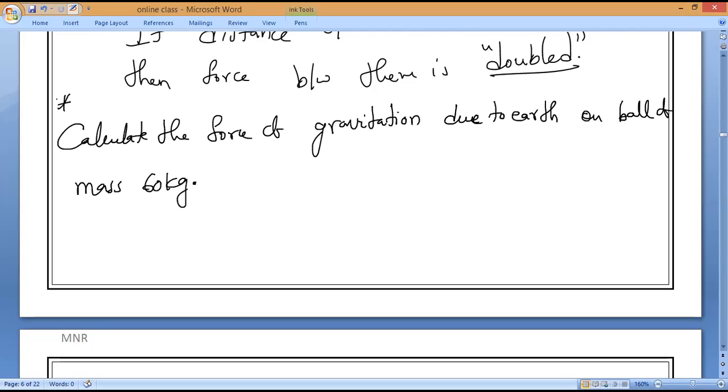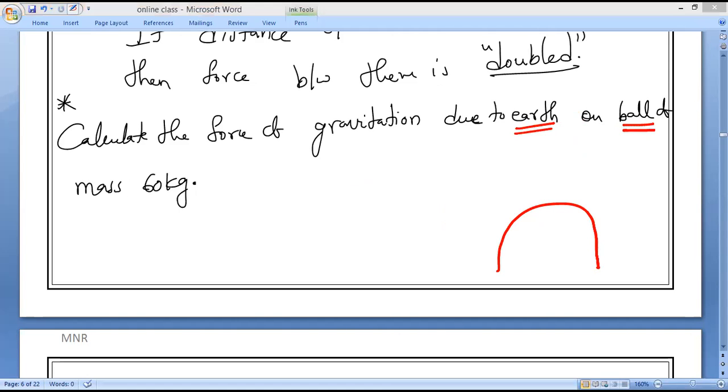Let me see who will solve. Can anybody do it? Try. I will say the diagram also. Please try to make a diagram. They are saying two bodies here. What are the two bodies? One is Earth, another one is the ball.